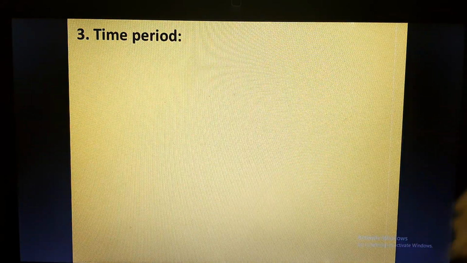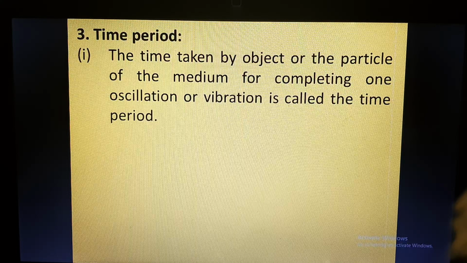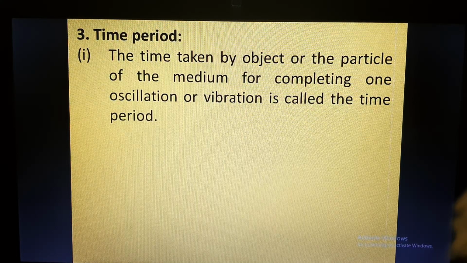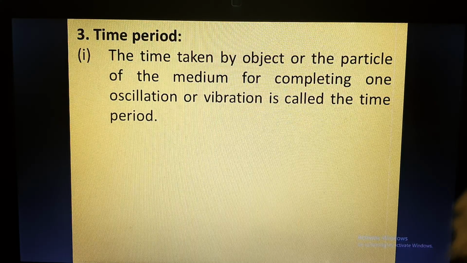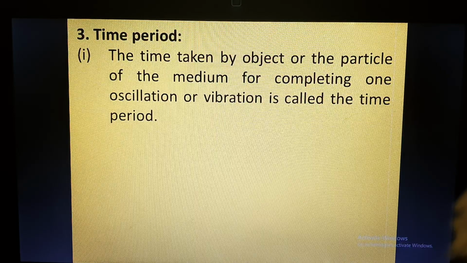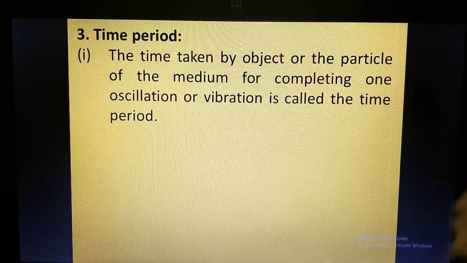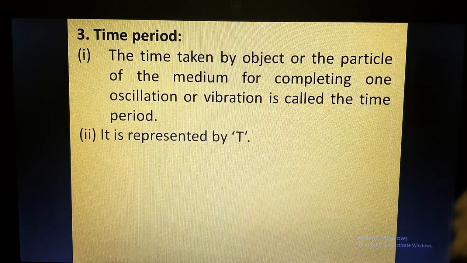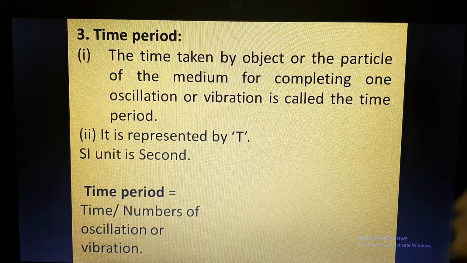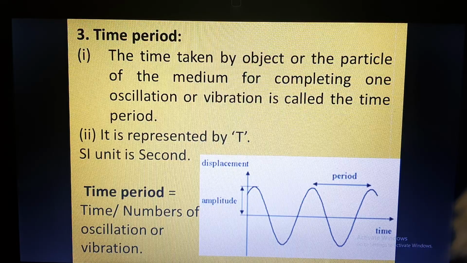Now the third property is time period. The time taken by the object or the particle of the medium to complete one oscillation or vibration is called the time period. It is represented by T. The unit is second. So time period is equal to time upon number of oscillations.